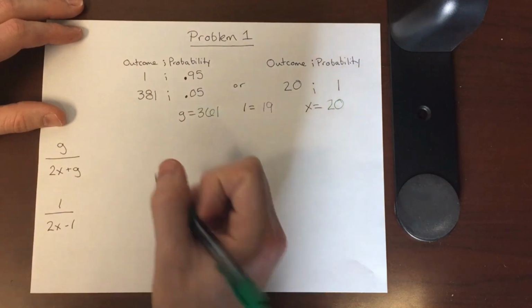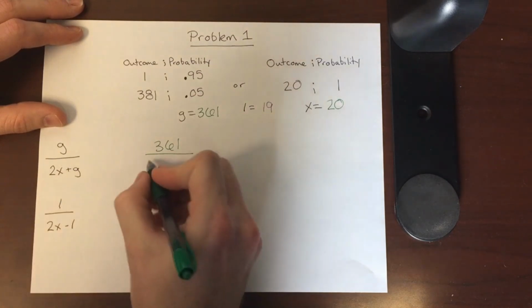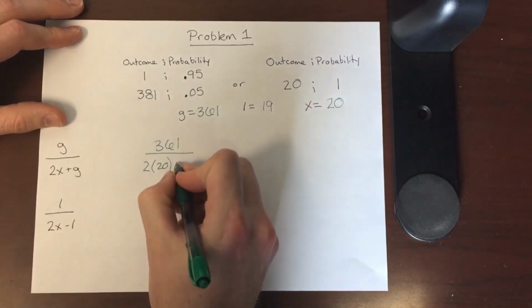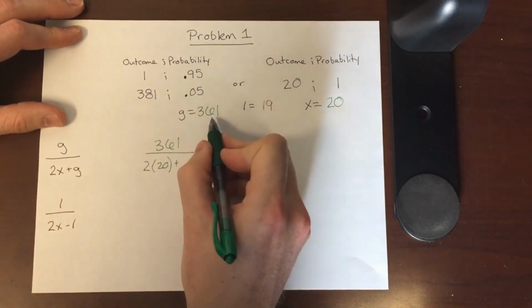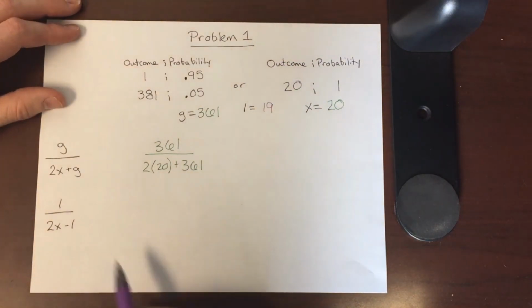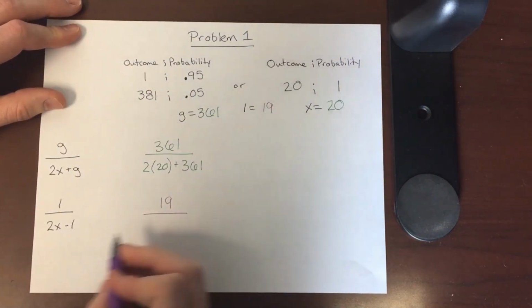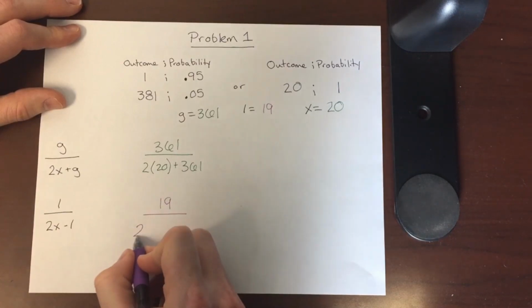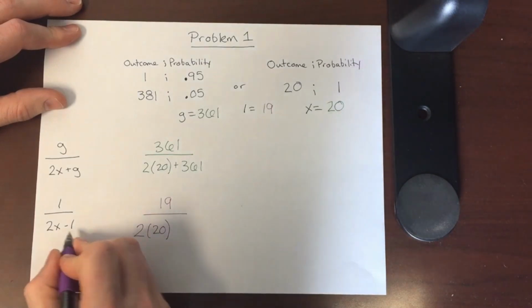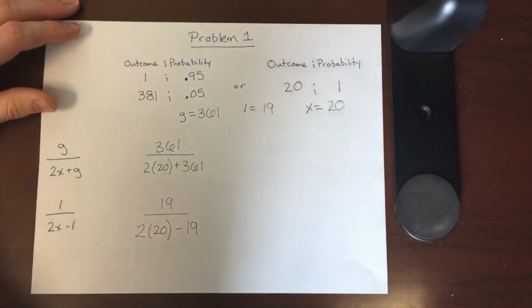We can take G, 361, divided by 2 times X. So we can say 2 times 20 plus G, which is 361, and that's our gain salience function. And then we can do the losses. We need L. L is 19, divided by 2 times X, which is 20, minus L, which is 19, and we have our loss salience function.